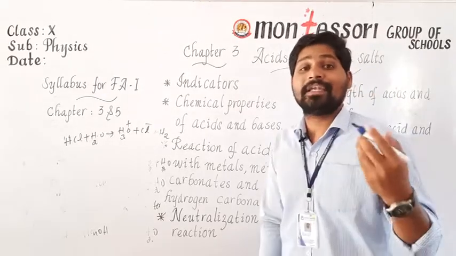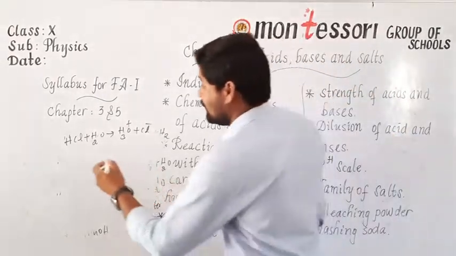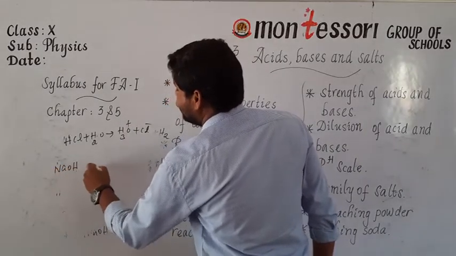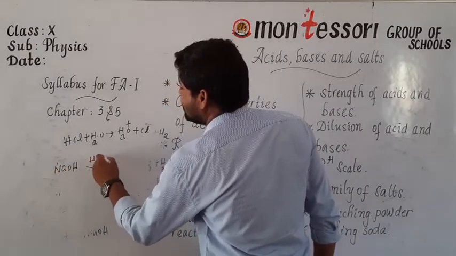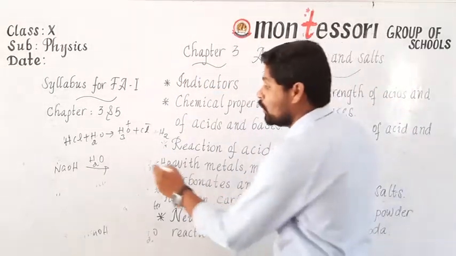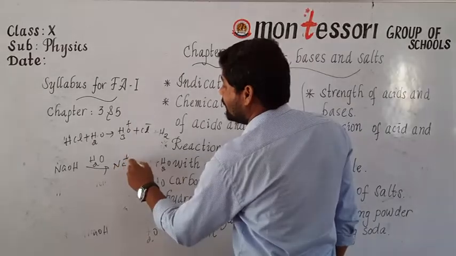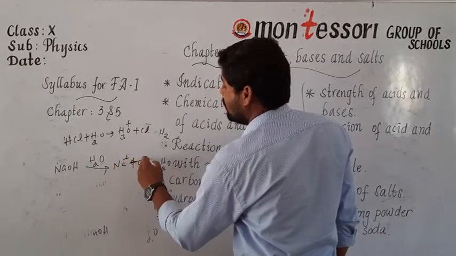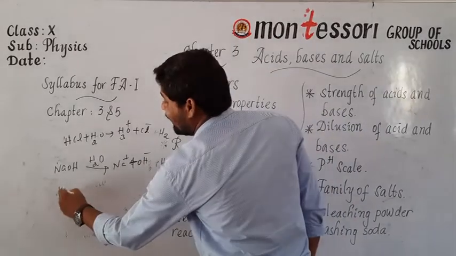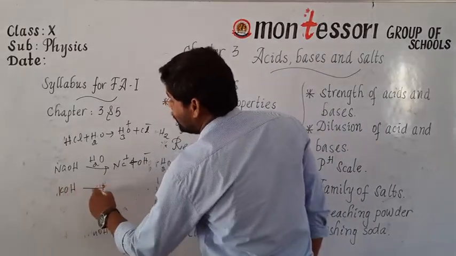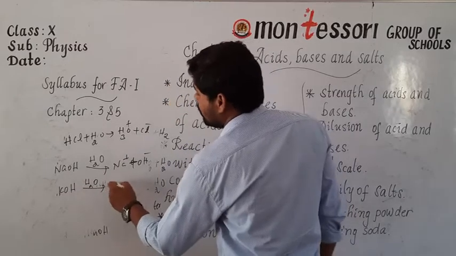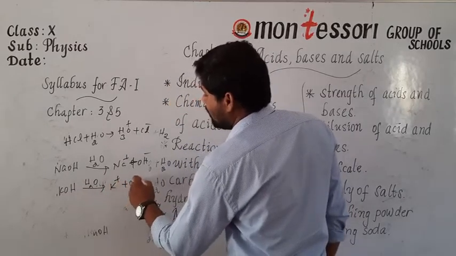For example, if you take sodium hydroxide, NaOH, and dissolve it in water, it dissociates into Na plus and OH minus. If you take potassium hydroxide, KOH, and dissolve it in water, it dissociates into K plus and OH minus.